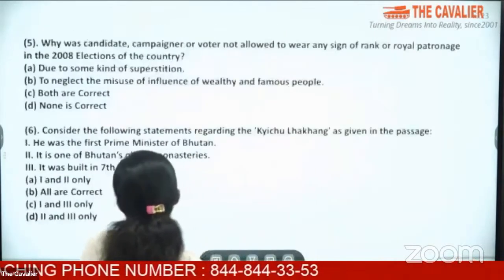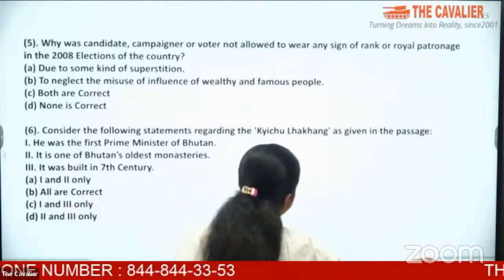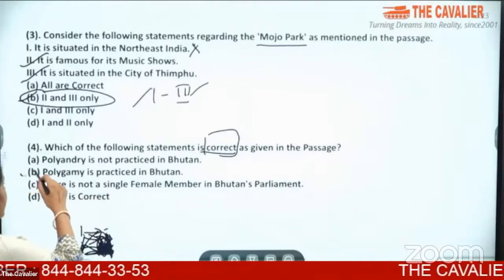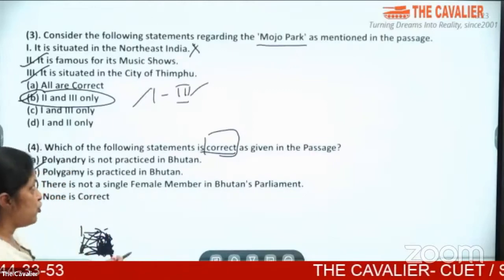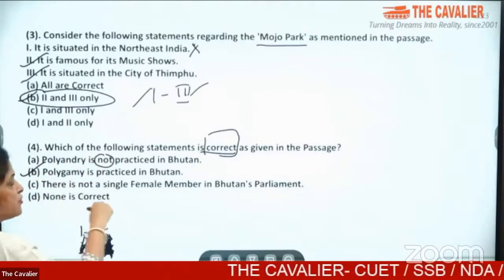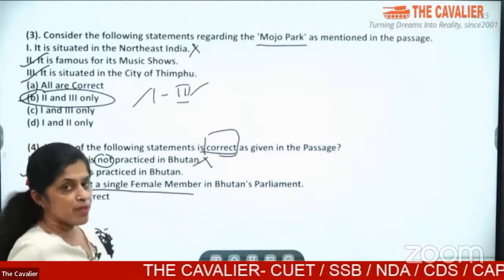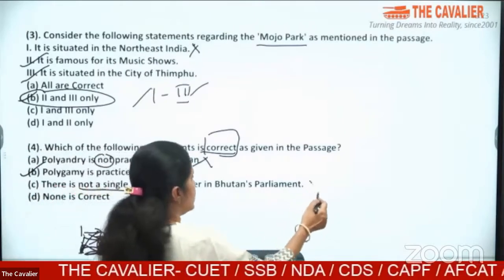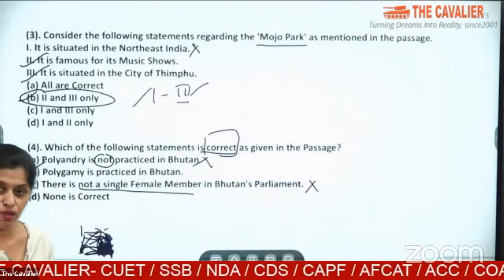The question said that polygamy is practiced in Bhutan, because we have to look at the correct statement. Polyandry is also practiced, so 'not' is the wrong answer. There is not a single female member, that is again wrong because they had 9 females. So the answer is polygamy is practiced in Bhutan.